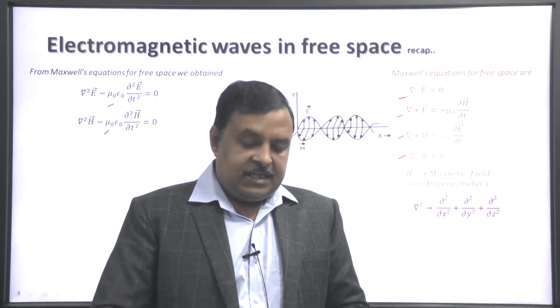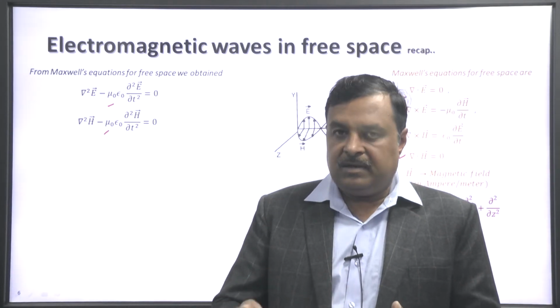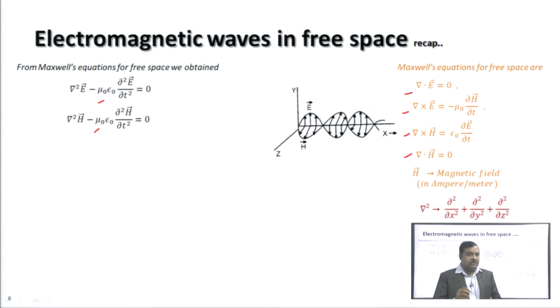It is actually the magnetizing field, and B is the magnetic field, also known as the magnetic induction field, and the magnetic induction field is written in Tesla. The operator in this equation, del square, is delta 2 by delta x square plus delta 2 by delta y square plus delta 2 by delta z square.